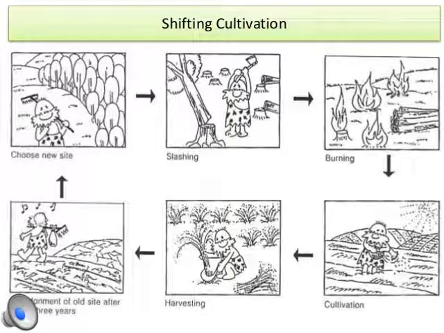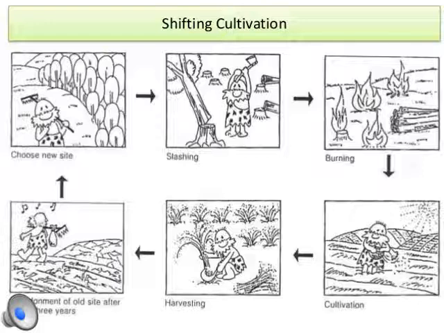With the help of this image, you will understand shifting cultivation. They select a plot of land and choose a new site. Then they slash the trees that have naturally grown there, the plants which are of no use. Then they burn whatever is left, and abandon the old site after 2 or 3 years.